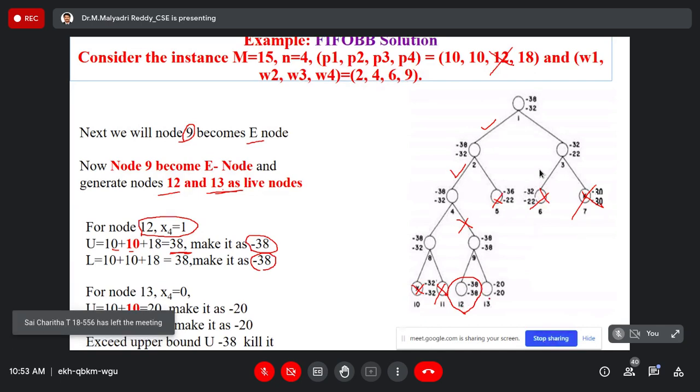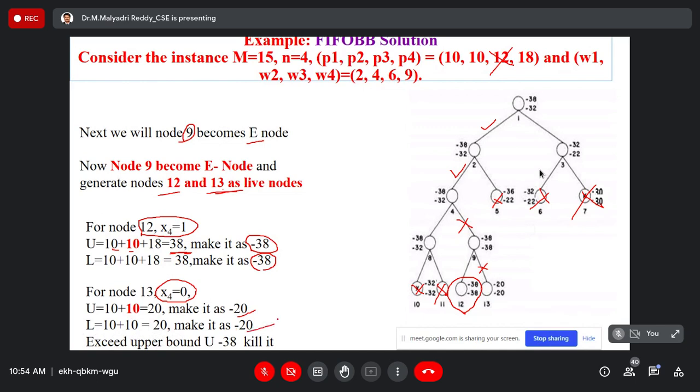Similarly, for the 13th node, x4 is not included. That means we are including only x1 and x2, but not x3 and x4. 10 plus 10 is equal to minus 20.